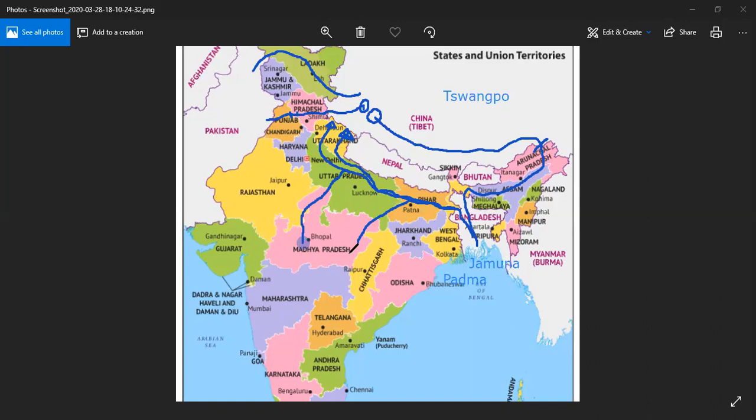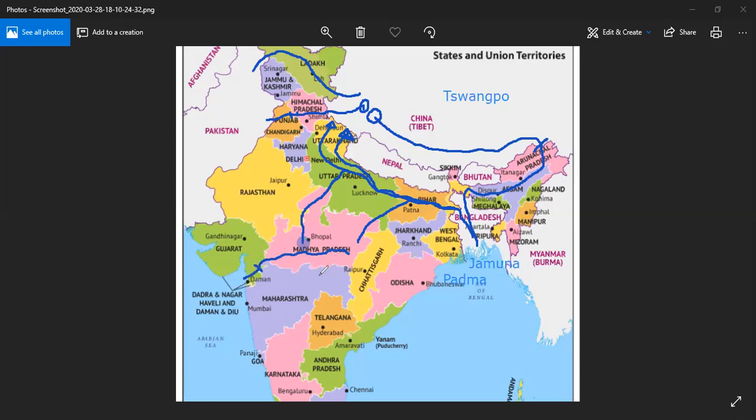Narmada originates from Amarkantak. Amarkantak is in Madhya Pradesh only, and it is moving with the Vindhya range like this. And on this river we have a very important dam, and that dam is the Sardar Sarovar Dam. Sardar Sarovar is over here, and this river falls in the Arabian Sea.